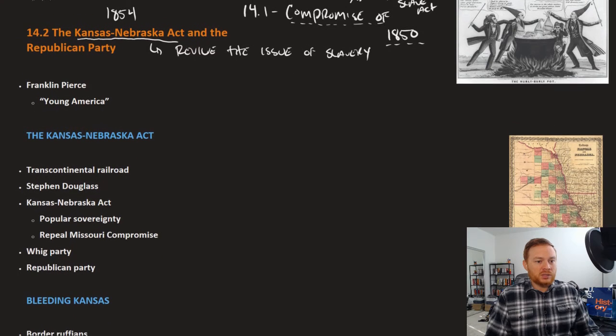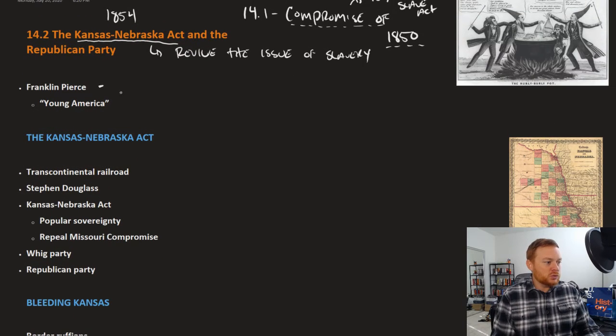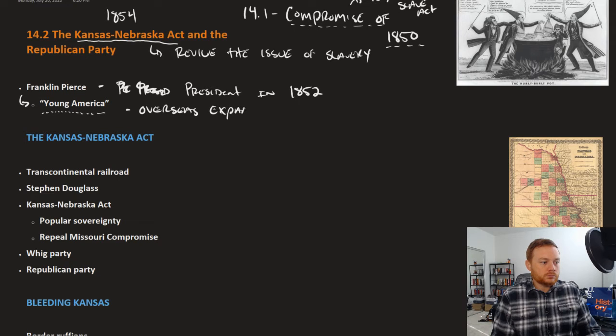Following the election of 1852, Franklin Pierce became the president. If I can spell president correctly. President in 1852, and he really didn't have a strong position on slavery. Instead, he advocated for what was called the Young America movement, which was overseas expansion and to spread democracy.